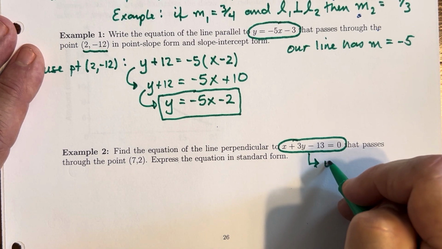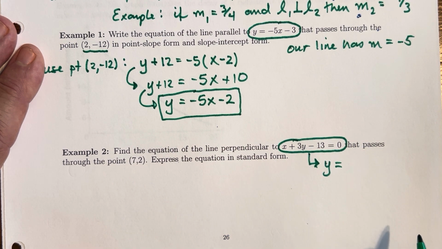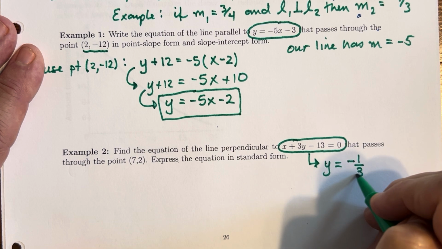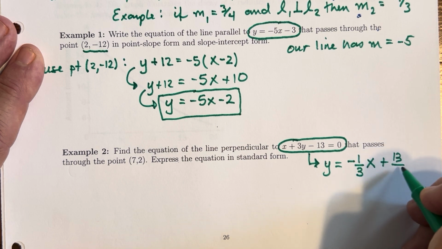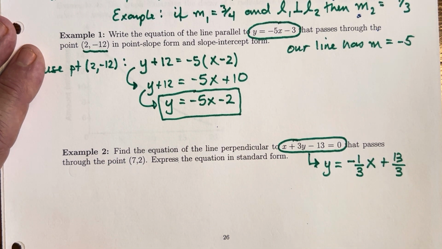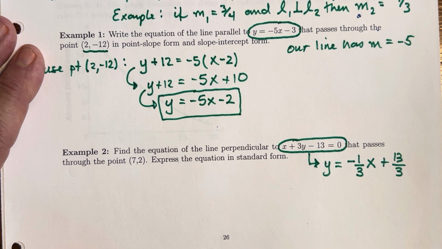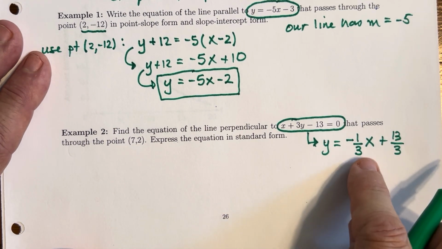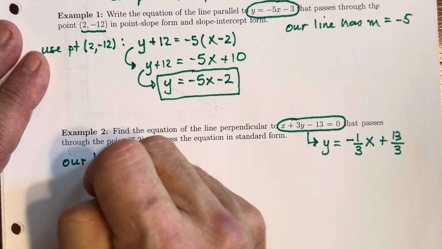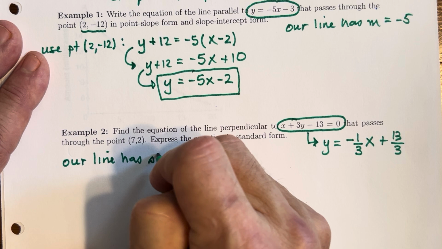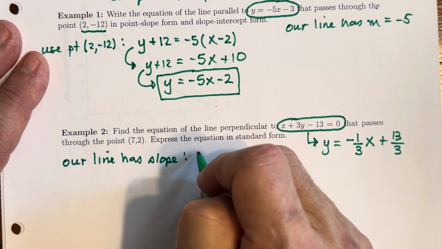So you would have y equals, you're going to move the x over, move the 13 over, and divide by 3. So y is -1/3 of x plus 13 over 3. So we know the slope for this line is -1/3. We can tell what the slope of our line is going to be based on knowing the slope of the perpendicular line. Our line has slope the negative reciprocal of this, which is going to be positive 3/1.